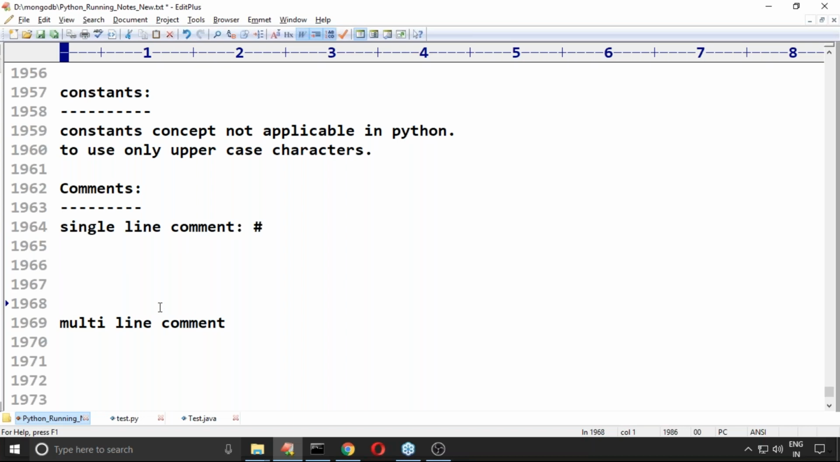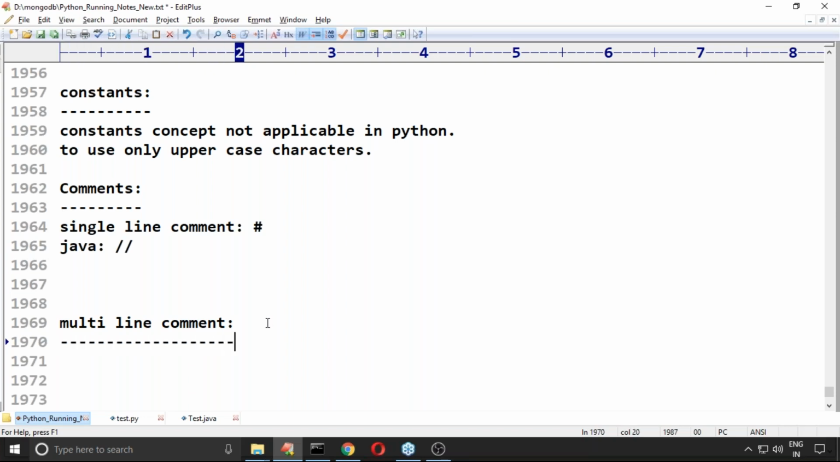For the people who are coming from a Java background, in Java we have this type of style. Correct, right? In Java, this is the style that we have for a single line comment. Now, how do we define a multi-line comment?